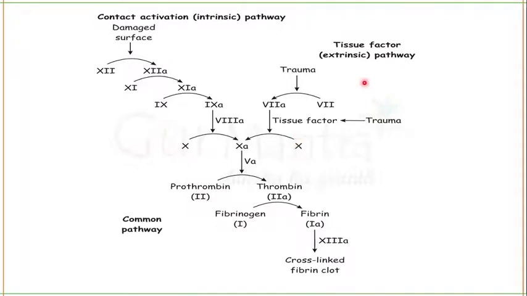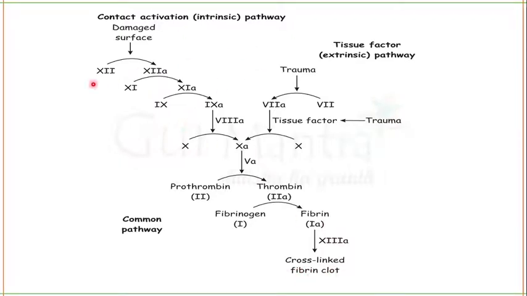Extrinsic pathway is shorter than the intrinsic one. And this thrombokinase, in the presence of clotting factor 5, which is proaccelerin, will convert the prothrombin into thrombin, which is the clotting factor 2. Fibrinogen is the clotting factor 1, and fibrinogen will be converted into fibrin. And clotting factor 13 is your fibrin stabilizing factor. It will stabilize the fibrin, and there will be cross-linked fibrin clot formation, and hence blood will be clotted.